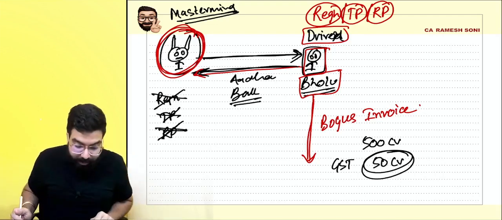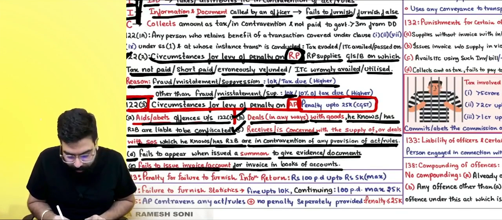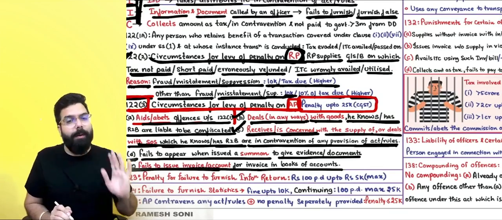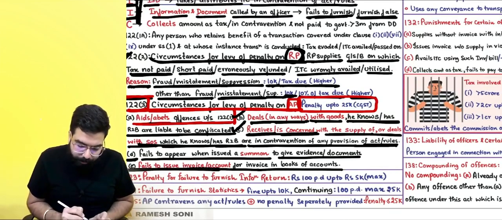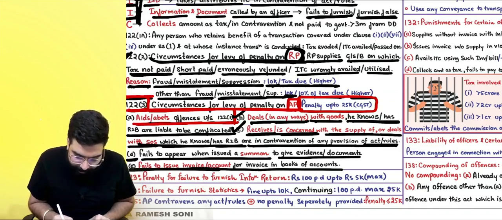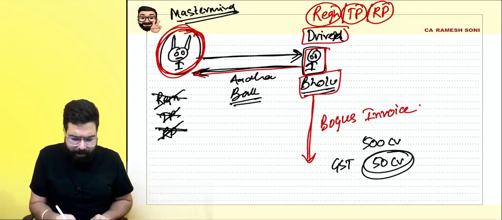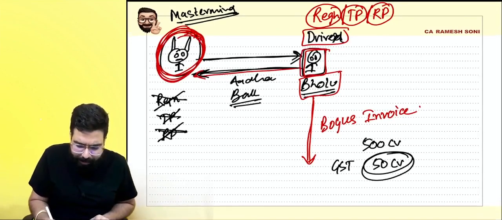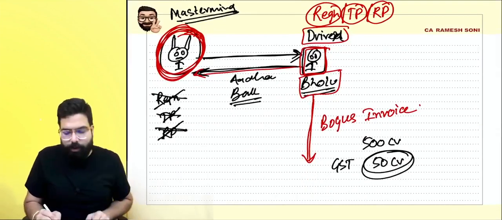Now, officer was thinking what to do. So officer saw 122(3), circumstances for levy of penalty on any person. If you aid or abet the offences under section number 121, officer can at maximum say, mastermind, you are helping this driver and I want to levy a penalty of 25,000 rupees on you.